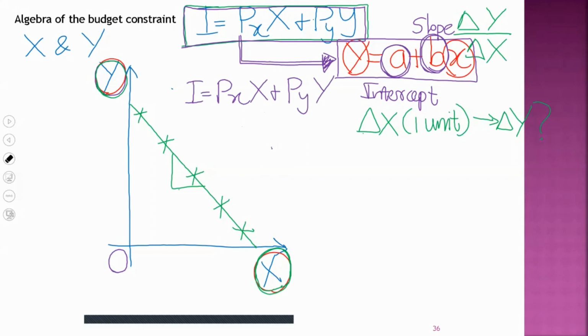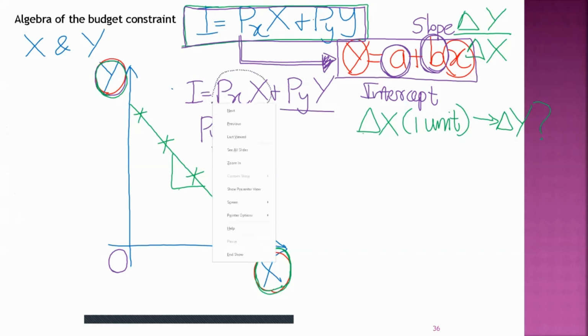So as the first step, let's rearrange these terms in the function. I bring py y to one side and all the other terms to the other side. Py y I keep on one side and I bring this px x to the other side.